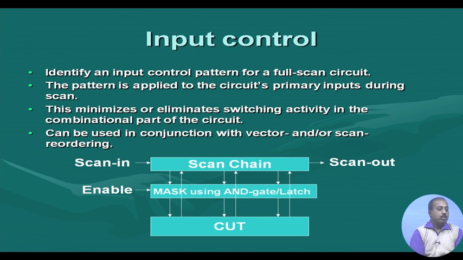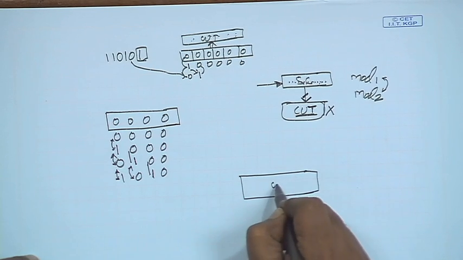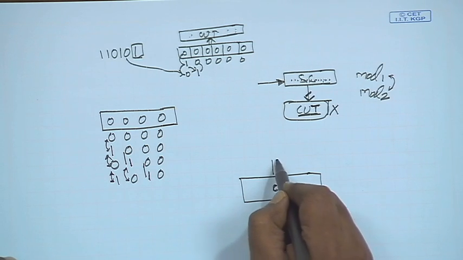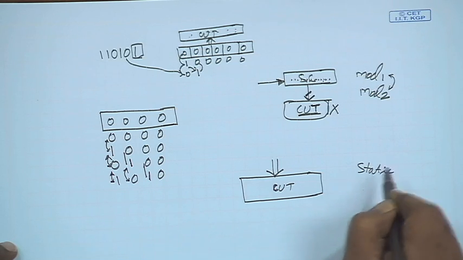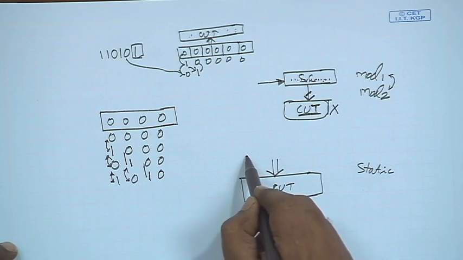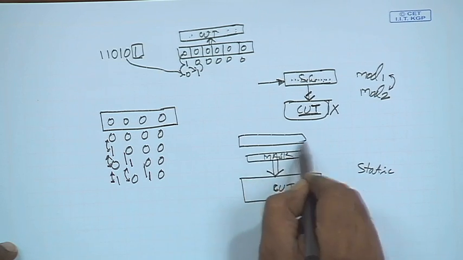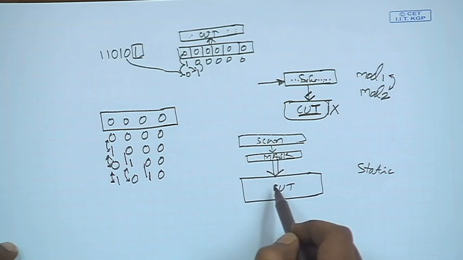So, this is possible. Also, we can put this circuit into some low power mode. This is my scan chain, this is my circuit. Now, as I have said, when the circuit is idle, when there is no activity at the input of the circuit, it is going to consume only the static power. So, what I have done, I have put a mask here, and this is the scan transition. So, this is the scan chain. These scan chain transitions are getting masked off here, so they are not reaching the circuit.